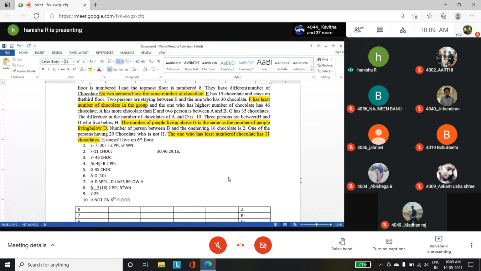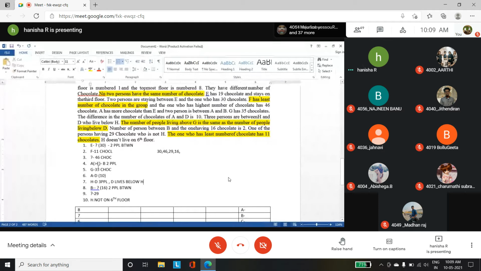The one who has the highest number of chocolates has 46 chocolates. So the least one is 11. We will get to know about the least one in the question. The highest one is 46. A has more chocolates than E, and 2 persons are between A and B. See, A has more chocolates than E, and 2 persons between A and B.